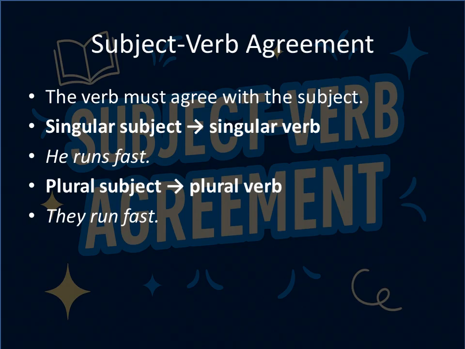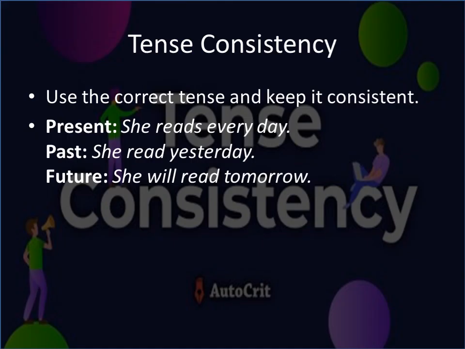Then we have the plural subject and the plural verb. If the subject is more than one person, use a plural verb. The boys run fast. They run fast. They write neatly. Then we have tense consistency. This is keeping the same verb tense throughout a sentence or a paragraph unless there is a reason to change the time.